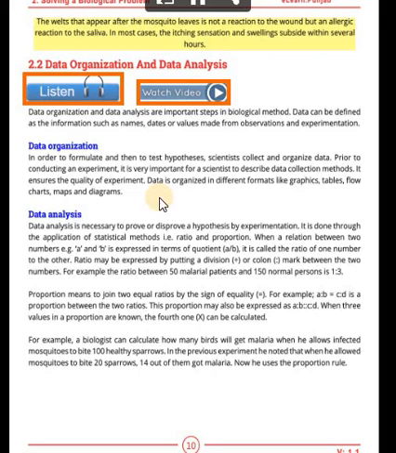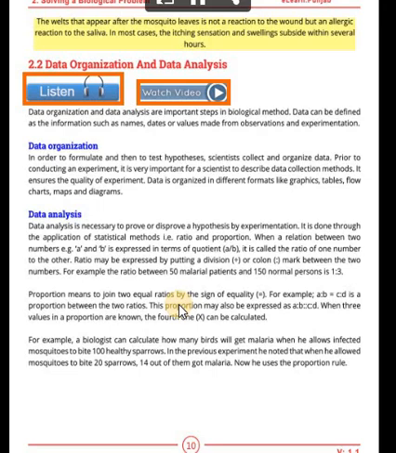But how can this data be analyzed now? Data analysis is one of the necessary things to prove or disprove a hypothesis through an experiment. It can be done through the application of statistical methods, that is, ratio and proportion. There are certain statistical tools and software present now through which we can easily analyze the data. But ratio and proportion is one of the main things in that as well.